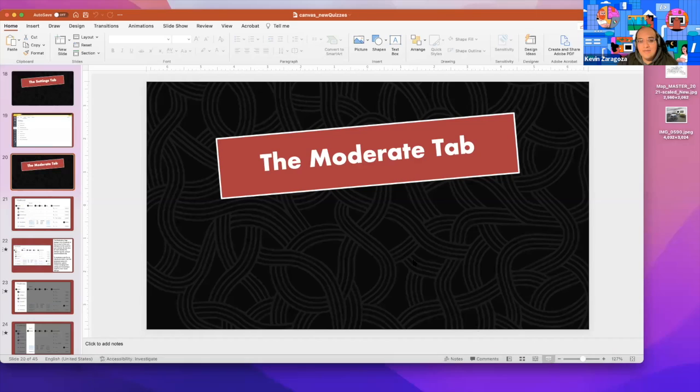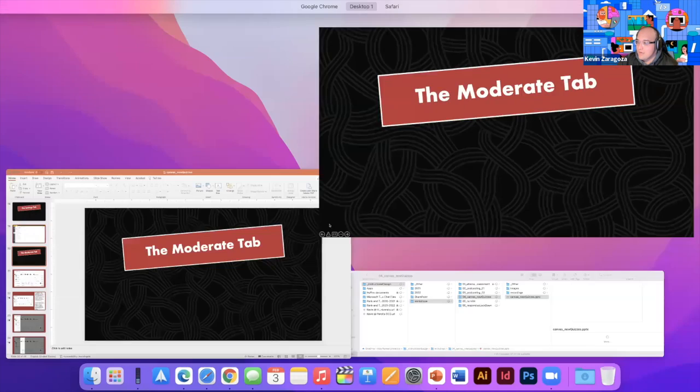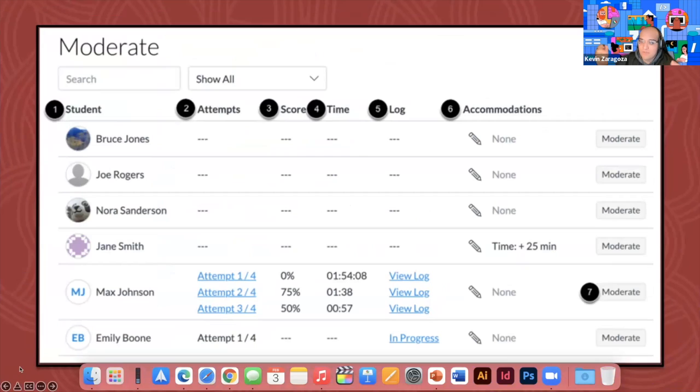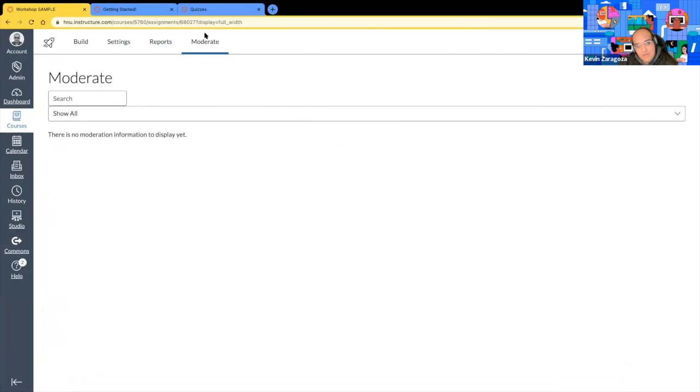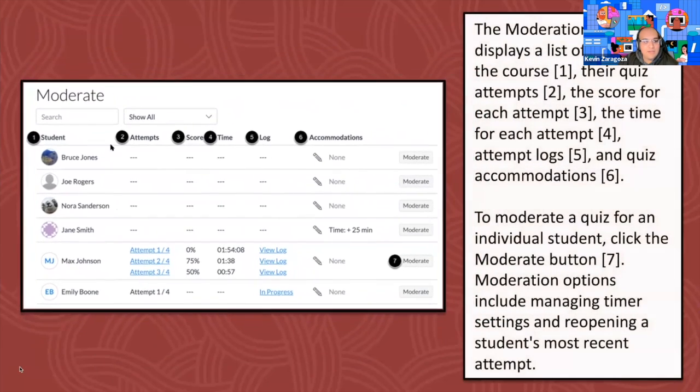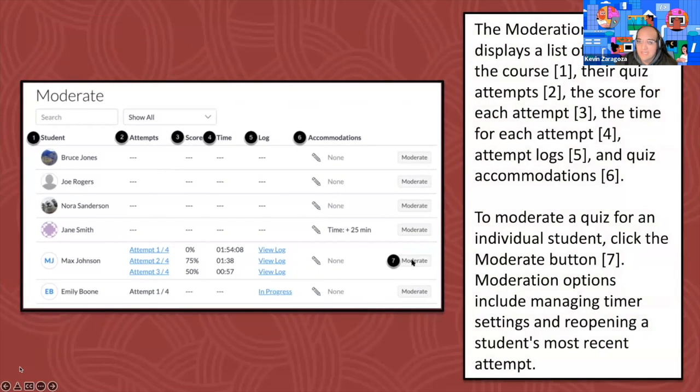I'm going to go full screen. And again, just keep in mind, these are fake student examples, but this is what you will see on your end. So when we click on the moderate option up here in the top right, this is what we'll see. And so it's broken up into 7 different sections. Let me move my Zoom stuff over here.